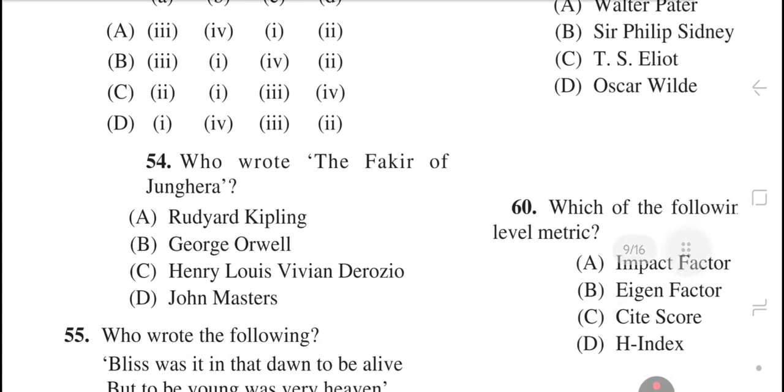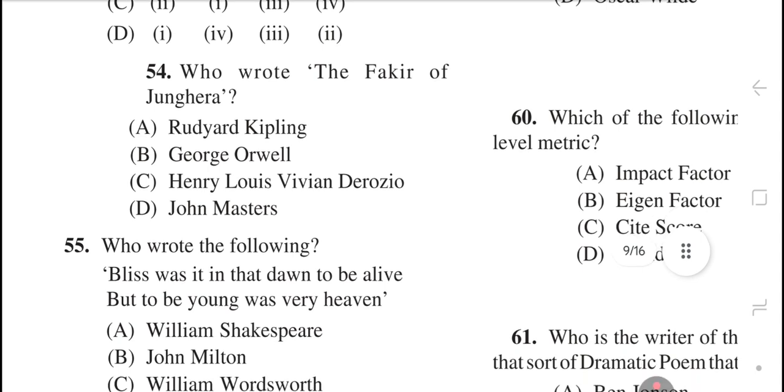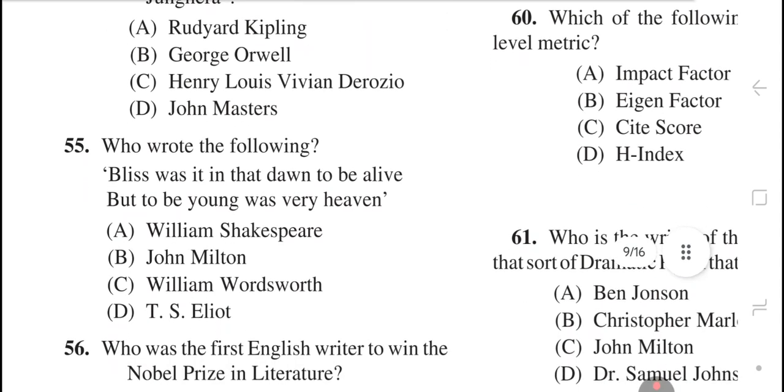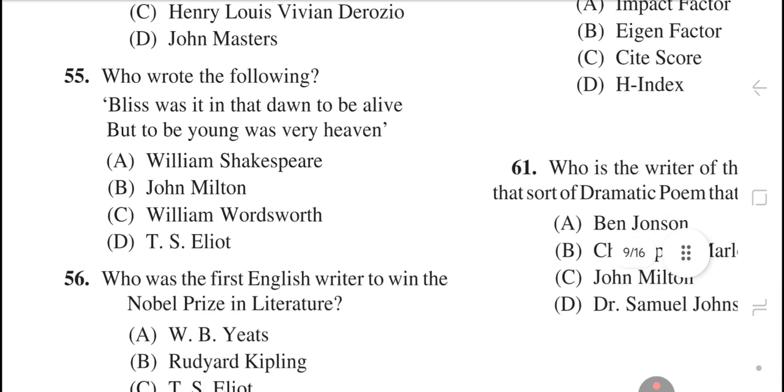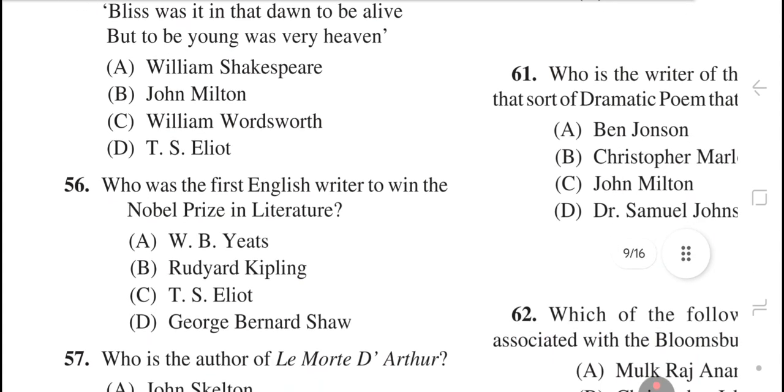Question number 54. Who wrote The Fakir of Jungheera? The right answer is option number C, Henry Louis Vivian Derozio. Question number 55. Who wrote the following? Bliss was it in that dawn to be alive, but to be young was very heaven. The right answer is option number C, William Wordsworth.